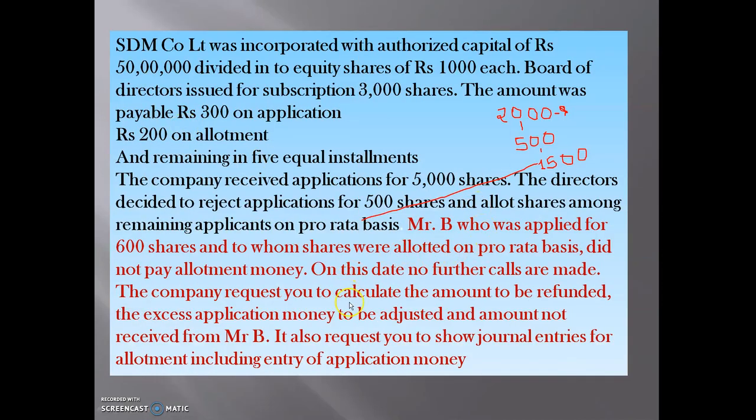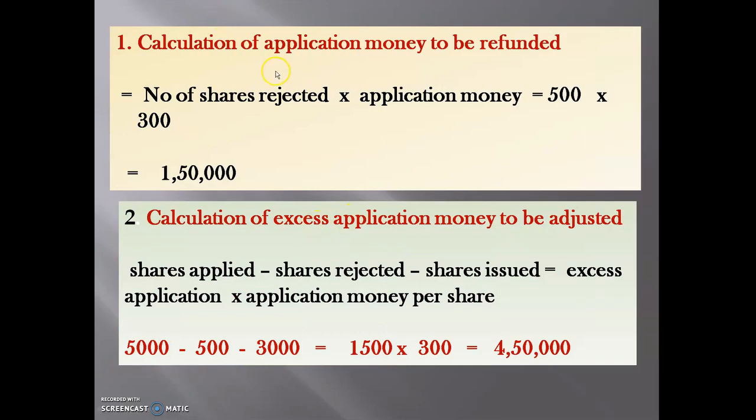See here, we have to calculate. The company requests you to calculate the amount to be refunded. After that, we will calculate excess application money to be adjusted and the amount not received from Mr. B. The first one is the calculation of application money to be refunded. For that, number of shares rejected multiplied by application money.